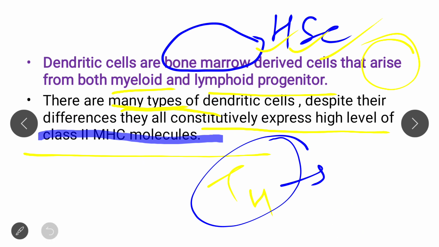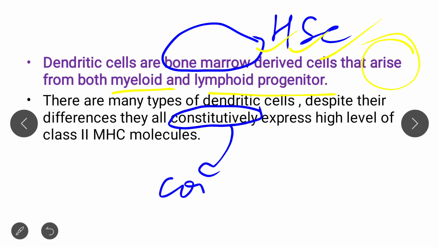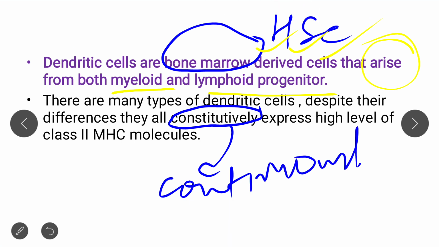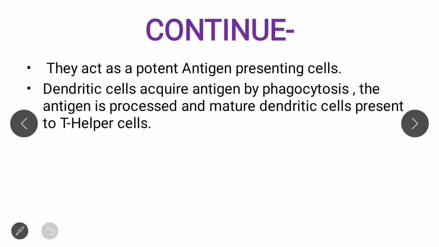Constitutively means that they express continuously, a continuously high level of class 2 MHC molecules. So these are some important points that I am making clear about the dendritic cell so that you don't get confused during examination. Now, next slide.